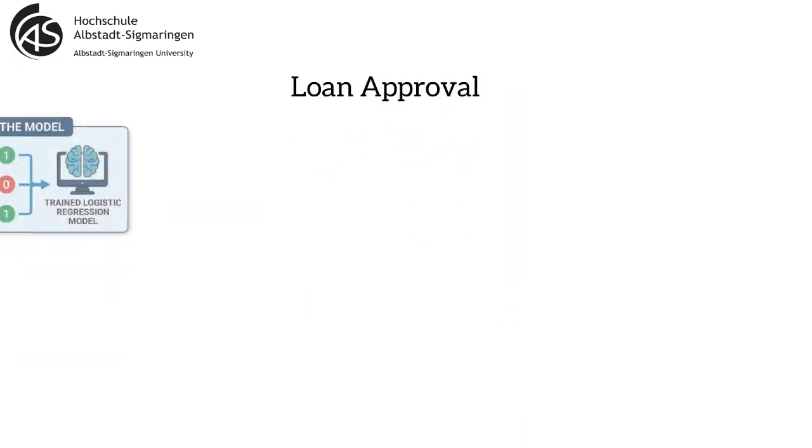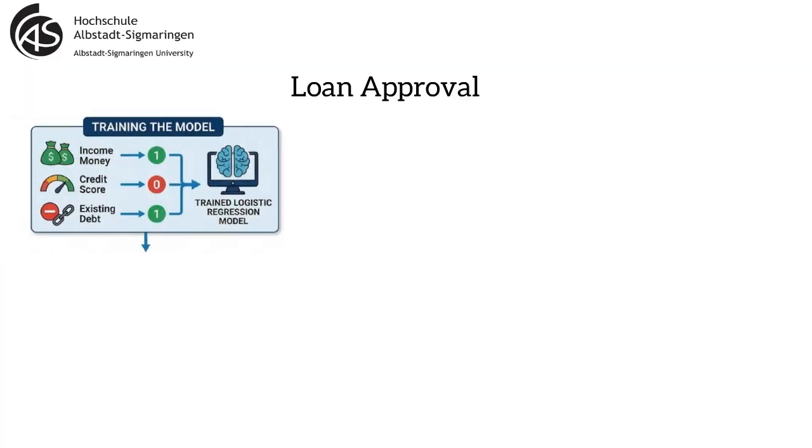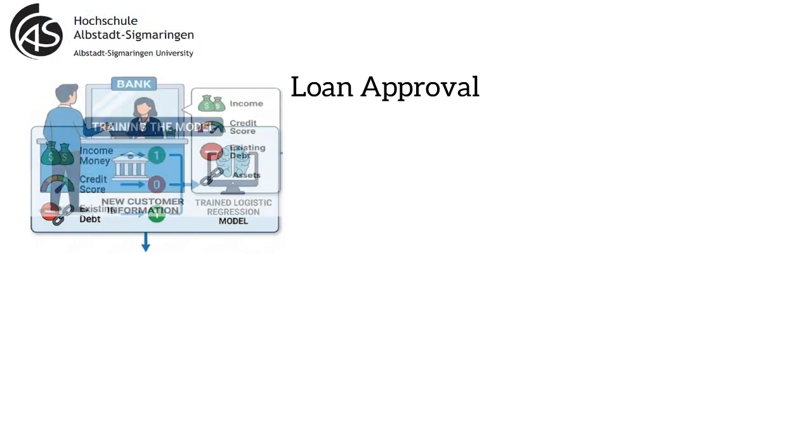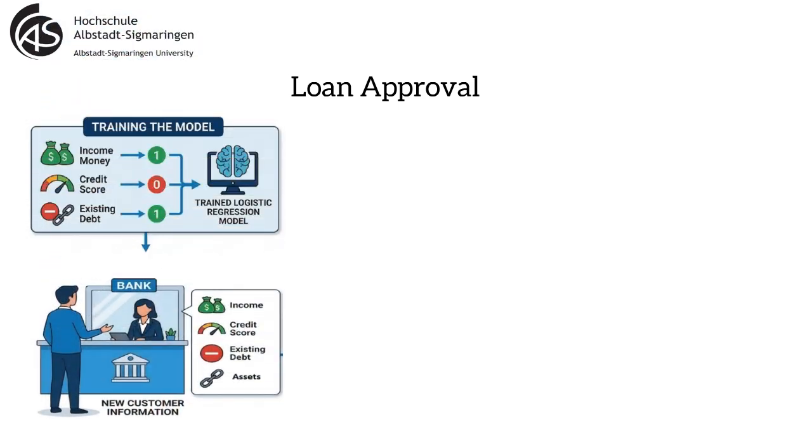A bank wants to decide, should we approve this person's loan, yes or no? They have past data: income, credit score, existing debt, and whether the loan was approved, marked as 1, or rejected, marked as 0. We train a logistic regression model on this data. Now a new customer walks in. The model takes the person's information and does the following.